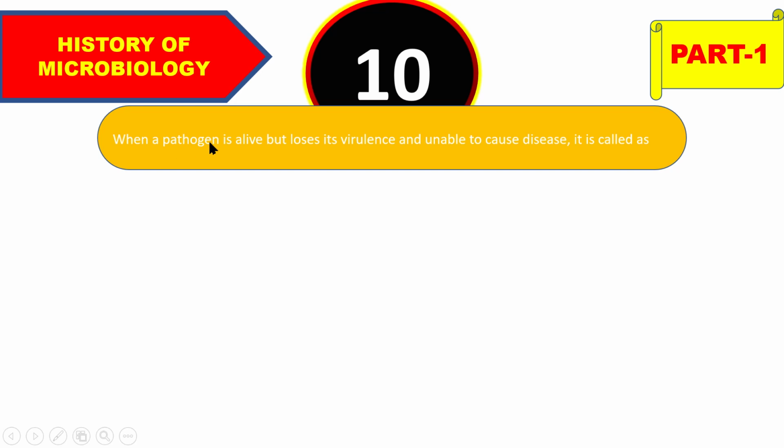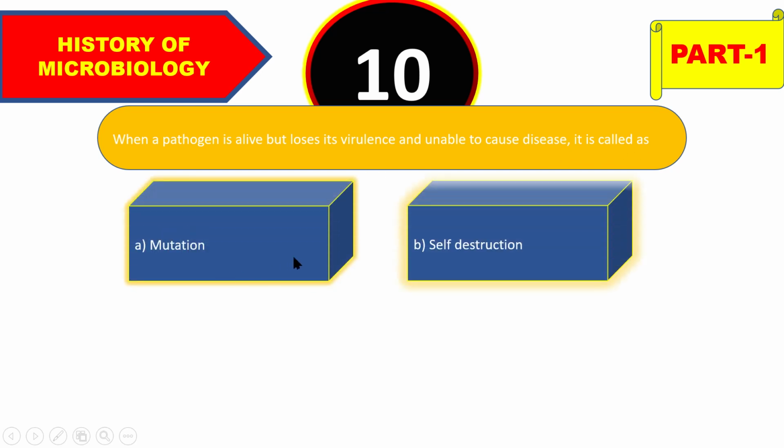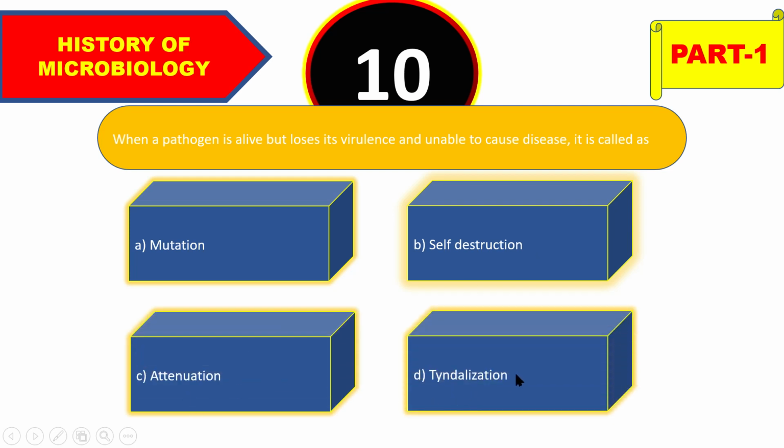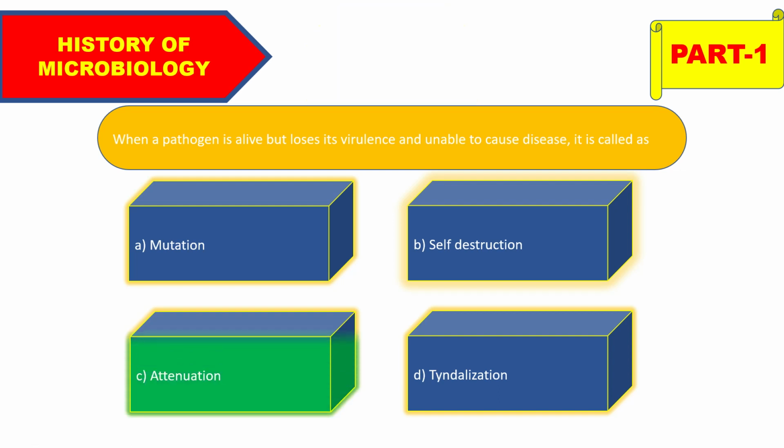That is, when a pathogen is alive but loses its virulence and unable to cause disease, it is called as first mutation, self-destruction, attenuation, or tyndallization, and the right answer will be attenuation. So attenuation बोला जाता है किसको, जब एक pathogen is alive but loses its virulence and unable to cause disease, उस टाइम इसको बोला जाता है attenuation.